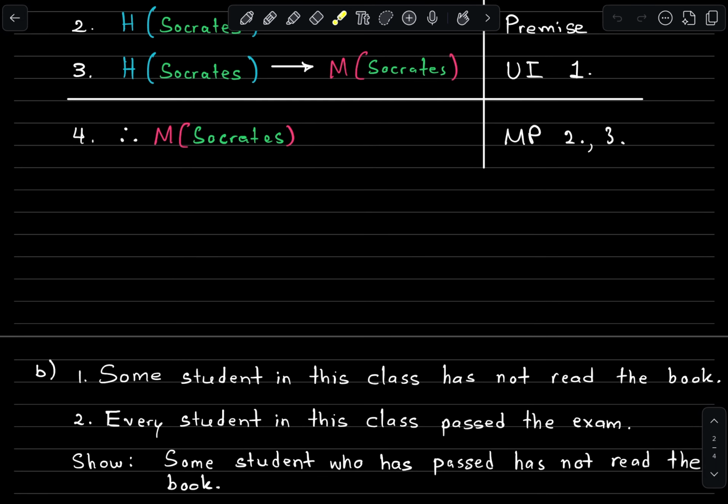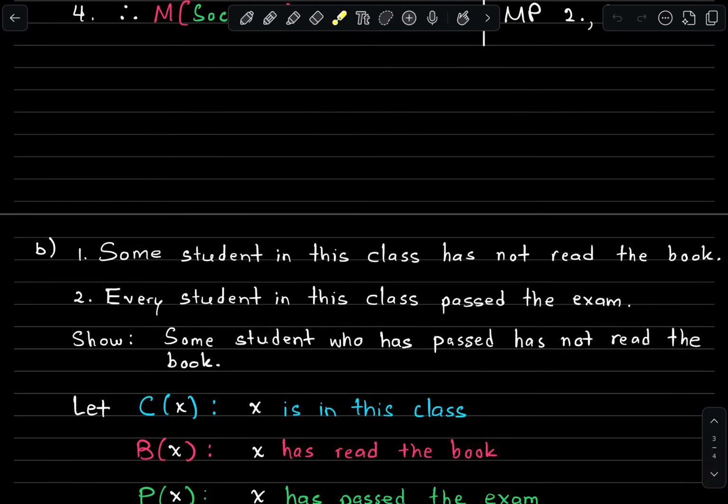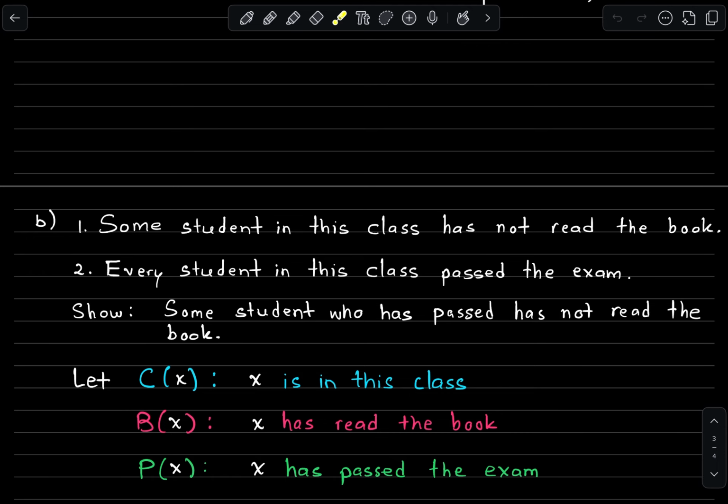Okay, so let's look at one more example about how we might use these rules of inference for predicate logic. So example B says, some student in this class has not read the book. That's our first premise. The second premise says, every student in this class passed the exam.